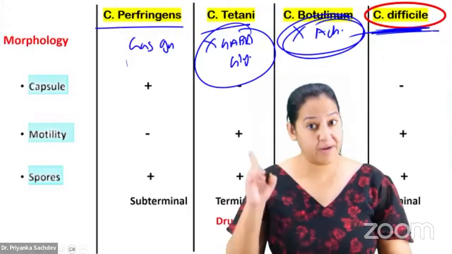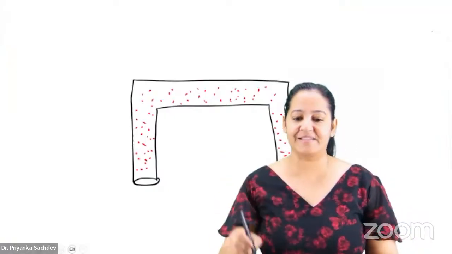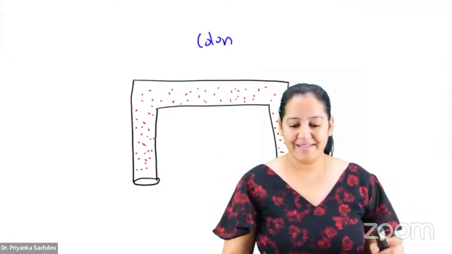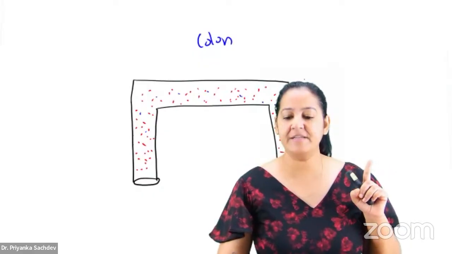And Clostridium difficile. Let me come to the last. You get frequent questions on Clostridium difficile. See, this is a colon. This is a human colon. Inside the human colon, many bacteria are present, which are good bacteria.